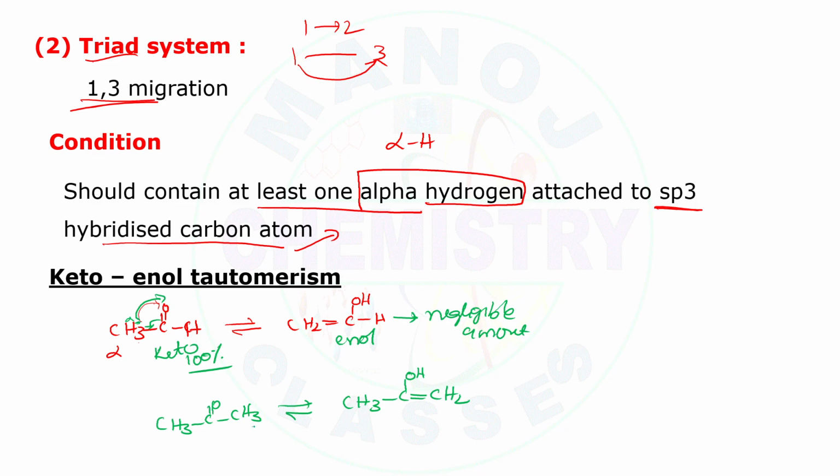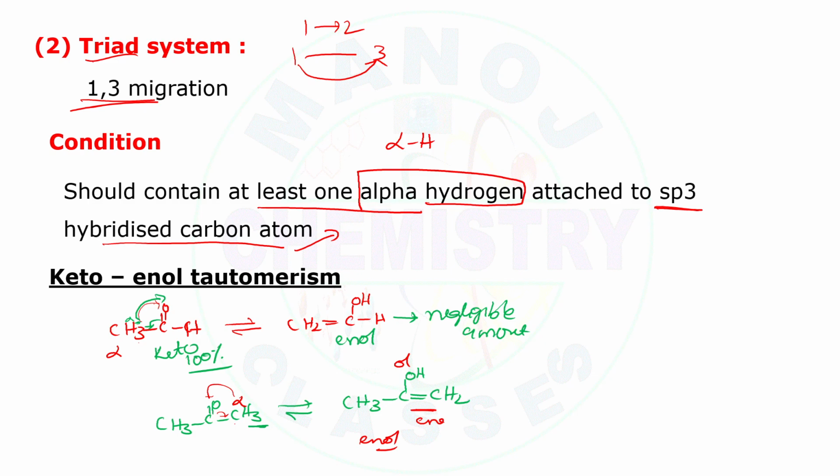The proton here, the alpha proton, will be migrated to here and this double bond will be migrated to here, hence there will be existence of both keto and enol. So this one will be the enol form. Here why?